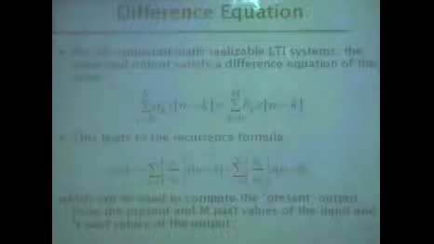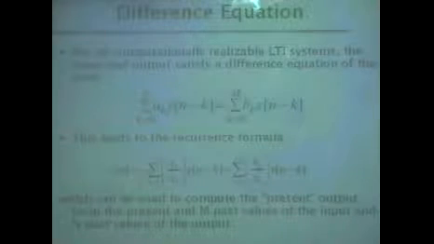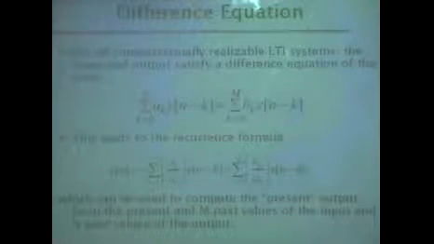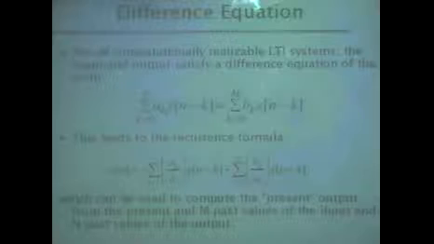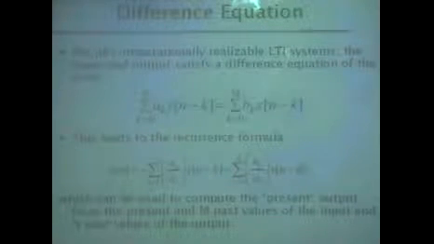Then once we talk about systems, though convolution is one way of implementing or representing a system, another way to represent a system is through a difference equation, and this is very close to what you see in continuous or analog systems, which are represented by differential equations.